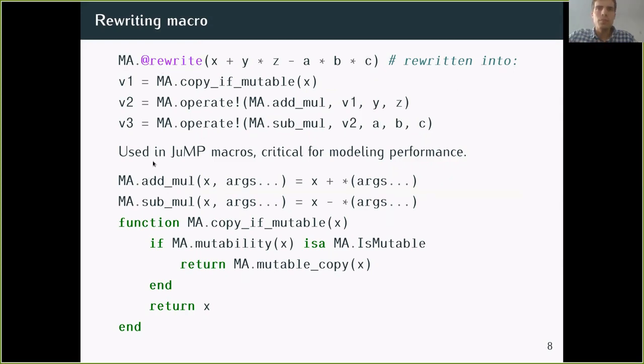And here, add mul and submul, it simply means this. So you modify the first. So you first check X. If it's mutable, then you actually need to copy it. And then to the result, you add the multiplication of these two and then remove the multiplication of these two. And here, copy if mutable, this is what the user called, but what you only need to implement is actually a mutable copy, and you only need to implement it if you are mutable, because this is the default implementation of copy if mutable.